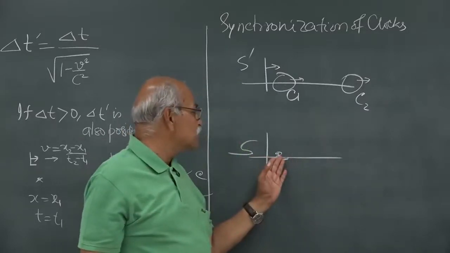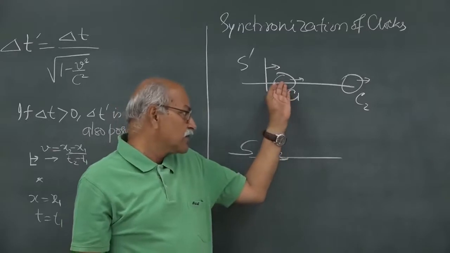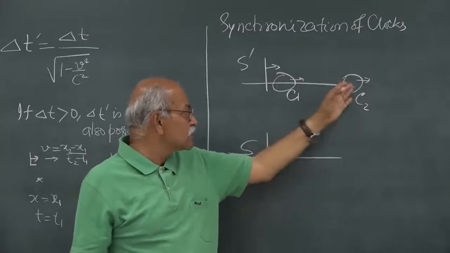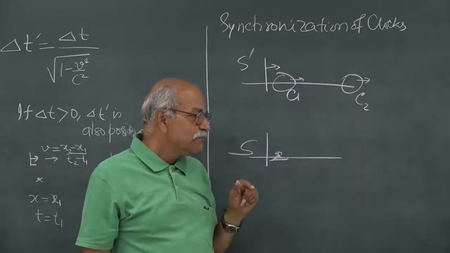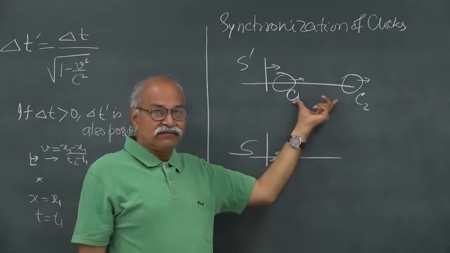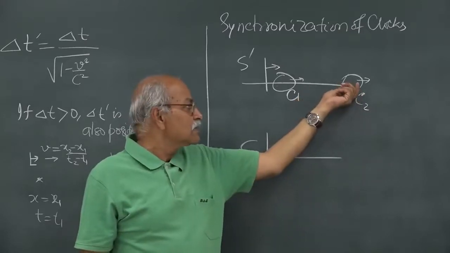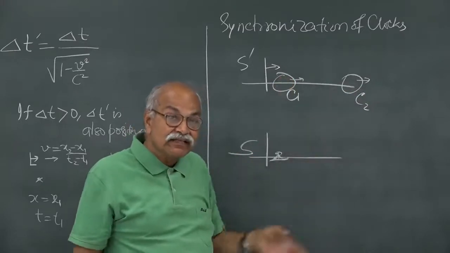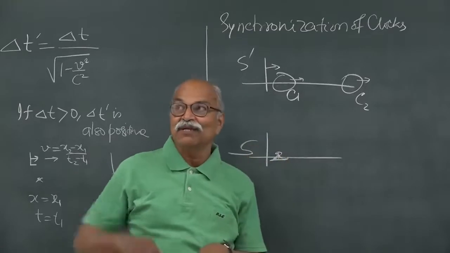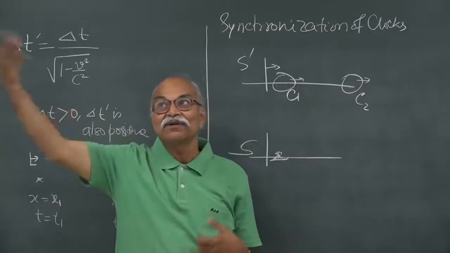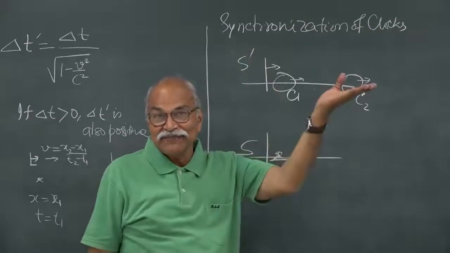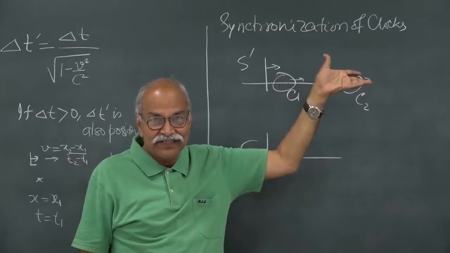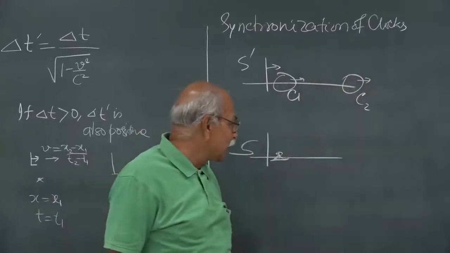So, what this S observer finds is that this is running slow, this is running slow, and they are running at the same rate, which is slower than mine. At the same time they are not even synchronized. One clock is showing more time than the other clock at the same instant. At the same instant I look at this clock and that clock, and I find that one clock is showing more time, one clock is showing less time. That is called lack of synchronization. So, let us see how it works.